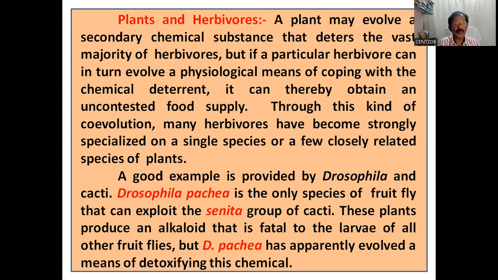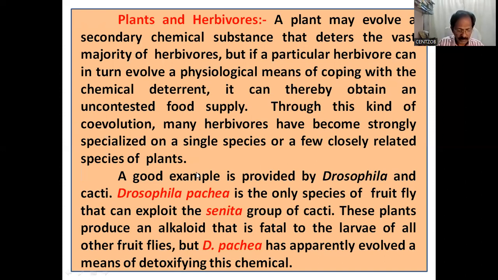So, plants and herbivores. A plant may evolve a secondary chemical substance that deters the vast majority of herbivores. But if a particular herbivore can in turn evolve a physiological means of coping with the chemical deterrent, it can thereby obtain an uncontested food supply, isn't it? Through this kind of co-evolution, many herbivores have become strongly specialized on a single species or a few closely related species of plants.